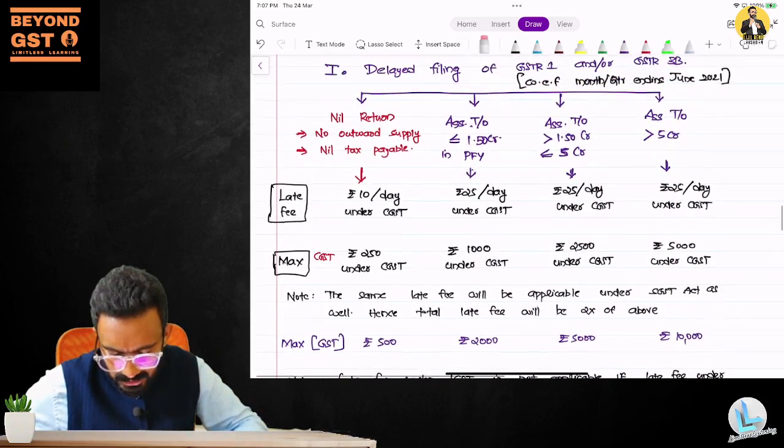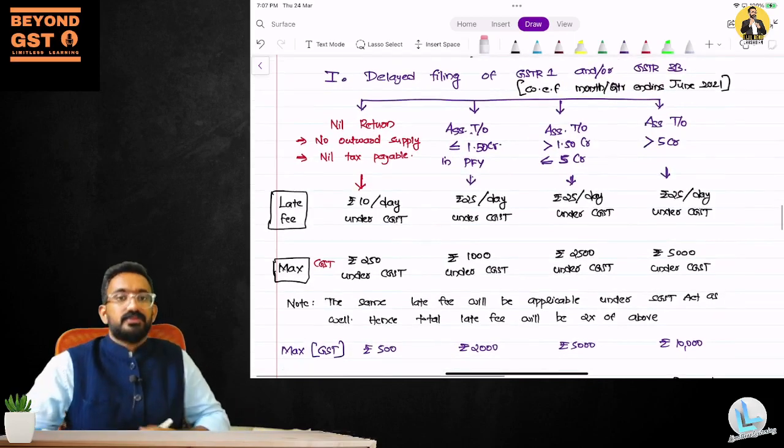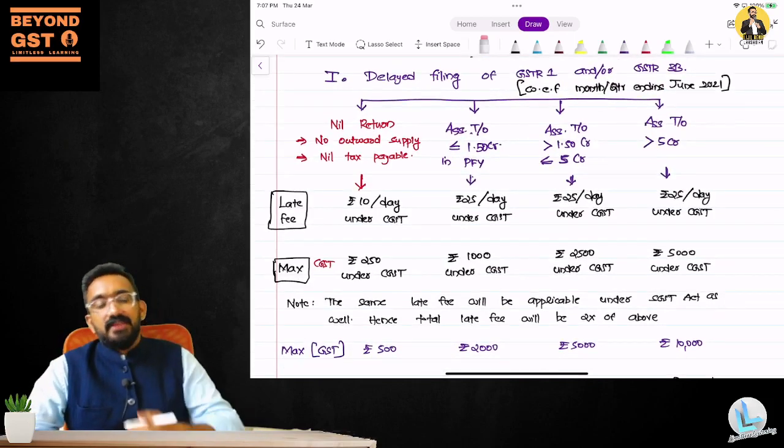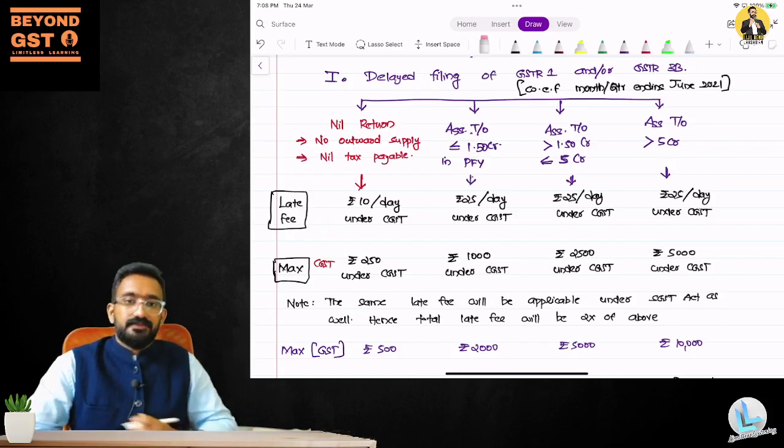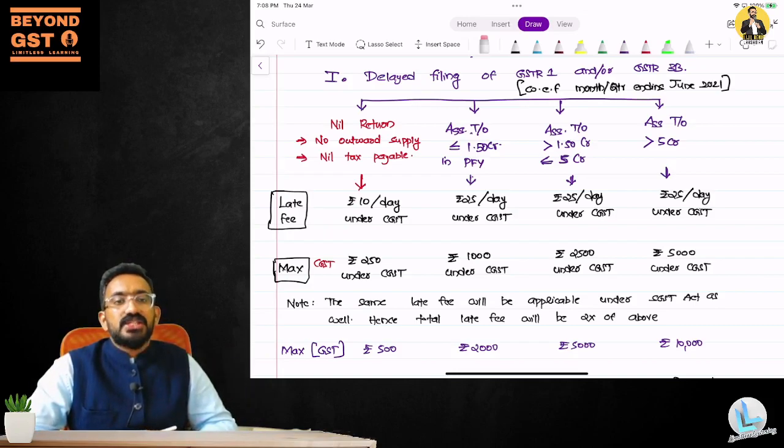Now let's look at what is the late fee that is applicable. Now late fee is again based on the aggregate turnover. So they said delayed filing of GSTR-1 or GSTR-3B. With effect from June 2021, they have relaxed the maximum fee, and now there is a revised maximum fee.